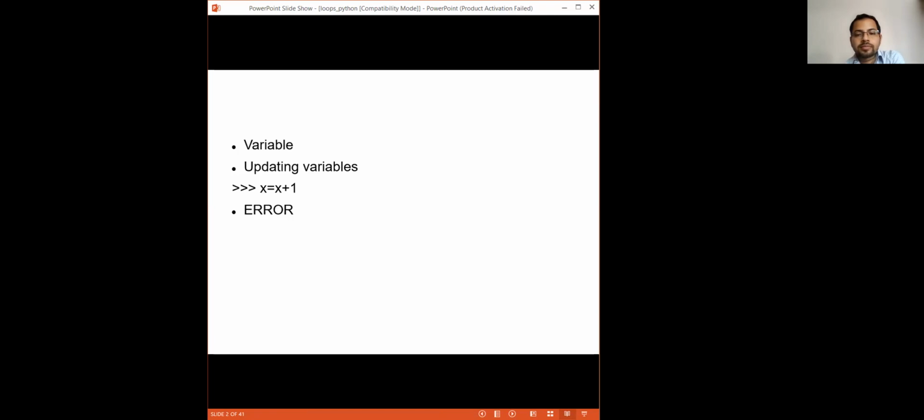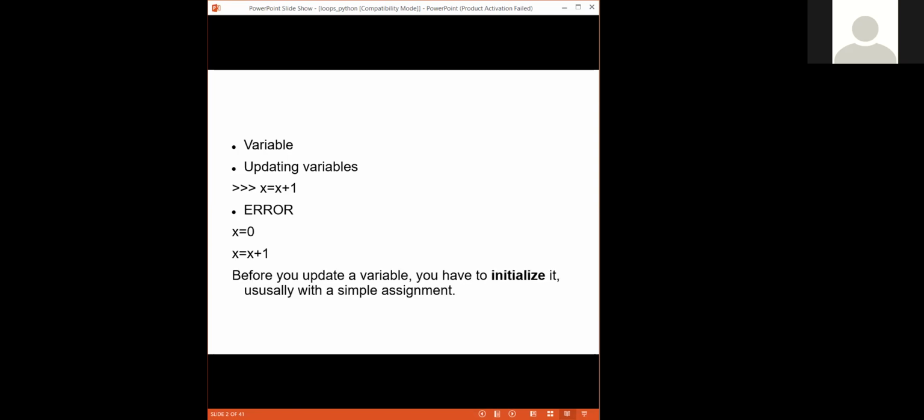So you need to specify the x variable value at the very first, and then you can write this, and then you print x, so you will get the result. If x is 0, you will get x equal to 1. If x is 1, you will get x equal to 2, isn't it? Yes, sir. Okay, good. So before you update a variable, you have to initialize it, usually with a simple assignment. This x equal to 0 is known as assignment of this variable with 0, and this is also known as the initialization process.